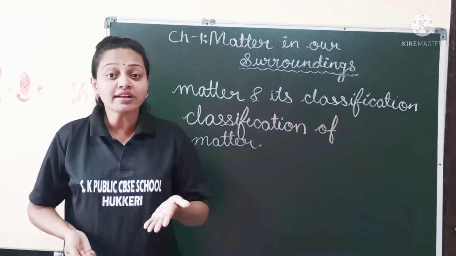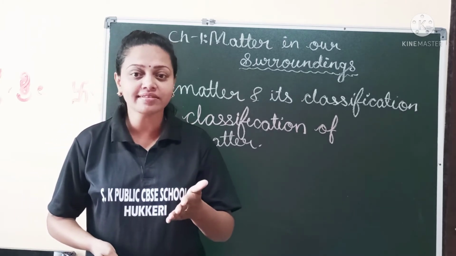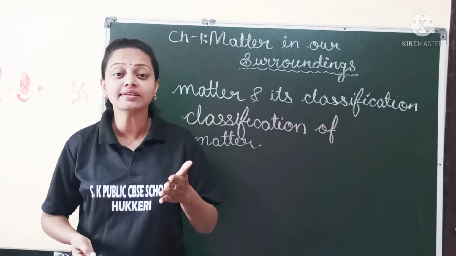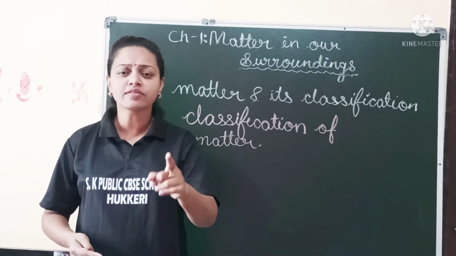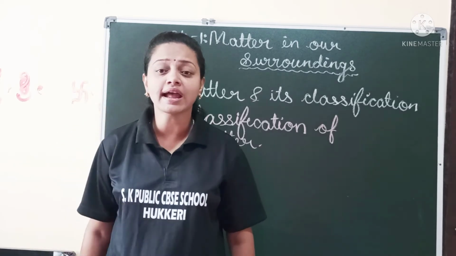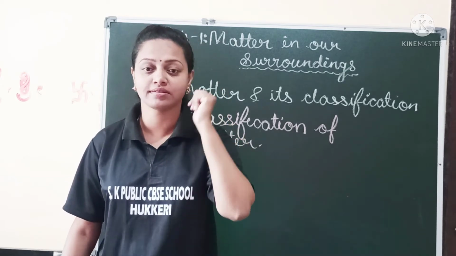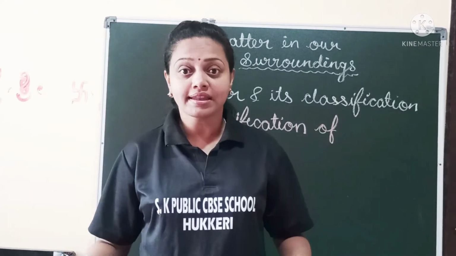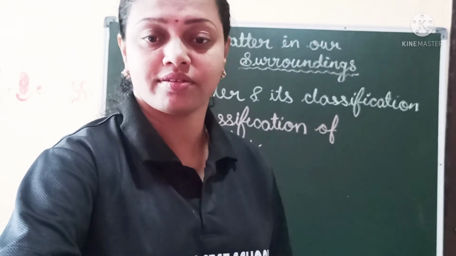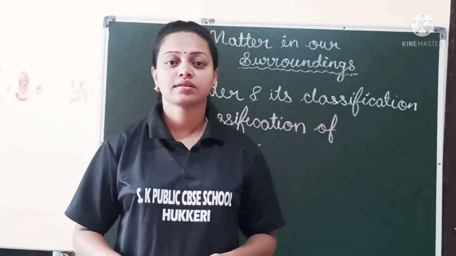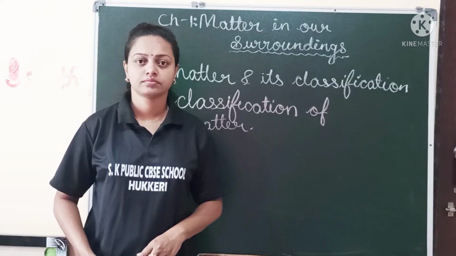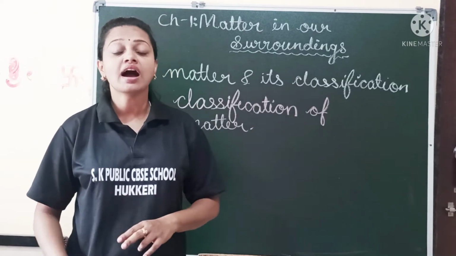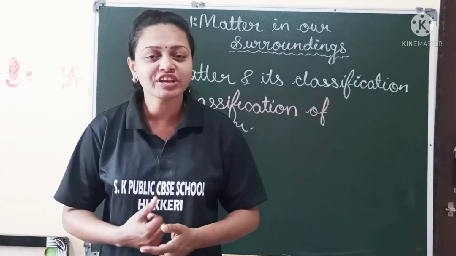But with the advancement in the field of science, it was concluded that matter can be classified on the basis of 2 main properties, that is physical and chemical. Therefore, there are 2 main categories of matter. Dear students, there are mainly two classifications of matter.